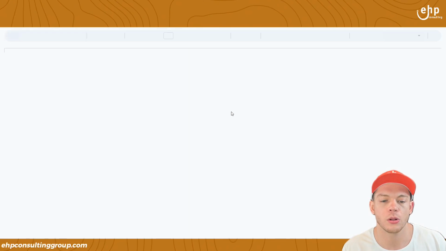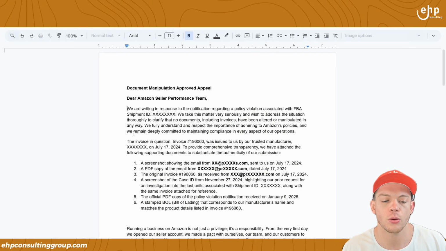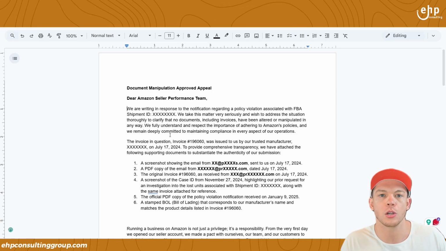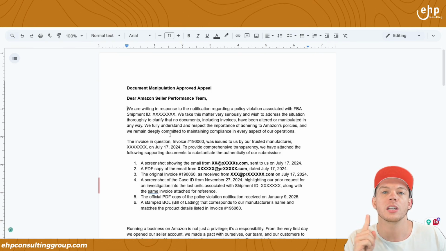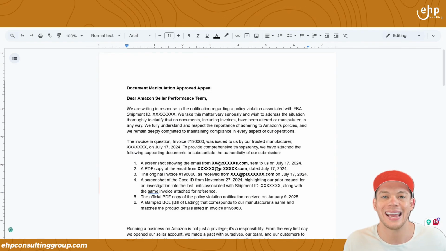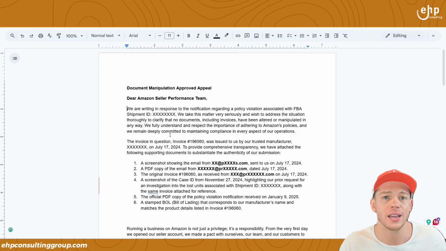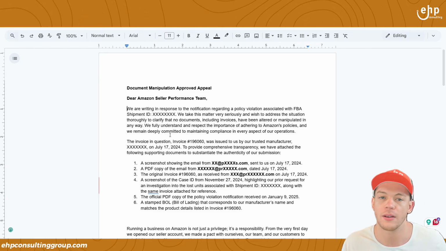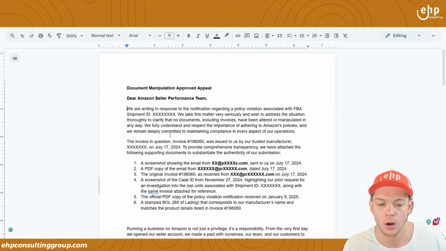Obviously, for the denied appeal, what happens is we're saying we. When you submit an appeal to Amazon, you want it to be straight to the point, concise, unemotional, and you want to try to take accountability. So say I instead of we, instead of saying it was their fault. Amazon wants you to take full blame. It just is what it is, right?